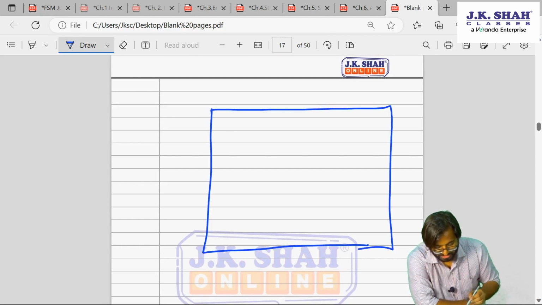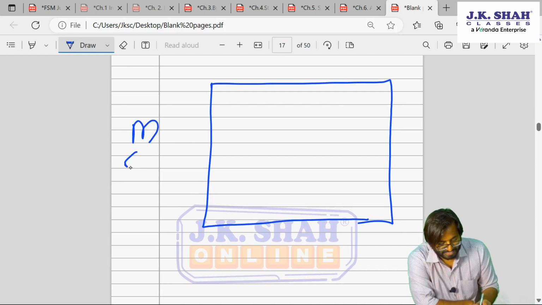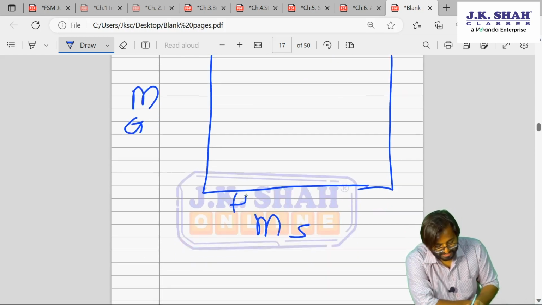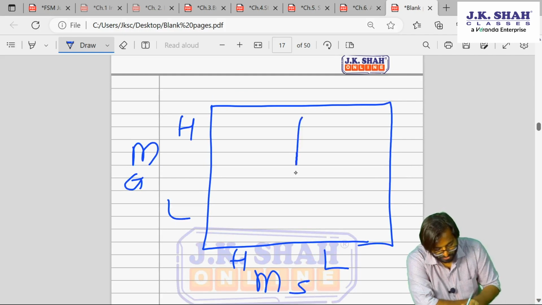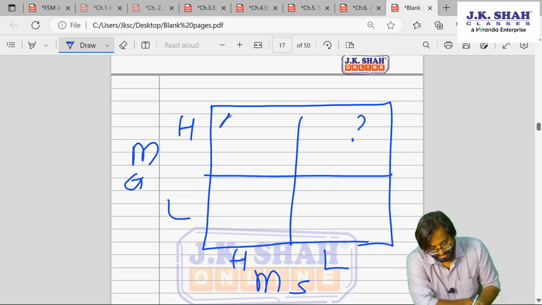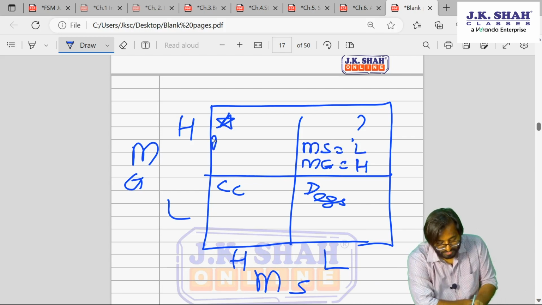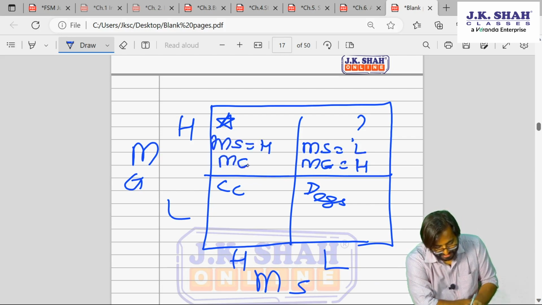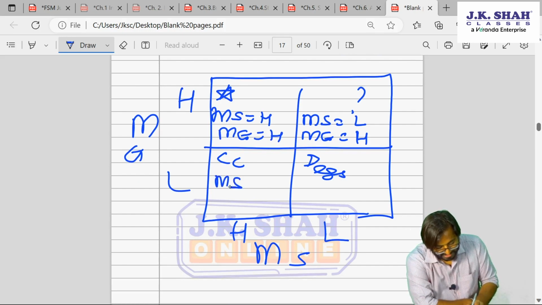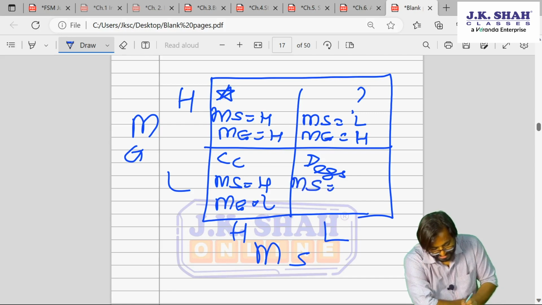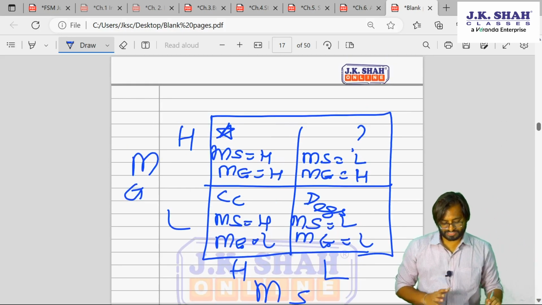I'll quickly draw this for you because this will help me in the next question also. We wrote here market growth and we wrote here market share. It is high low. This is also high low. 4 boxes. This box was question mark. This was star. This was cash cow. This was dogs. And then I made you all write the x and y axis. Market share is low, market growth is high. Market share is high, market growth is also high. Market share is high, market growth is low. Market share is low, market growth is also low. So this is BCG, Boston Consulting Group.